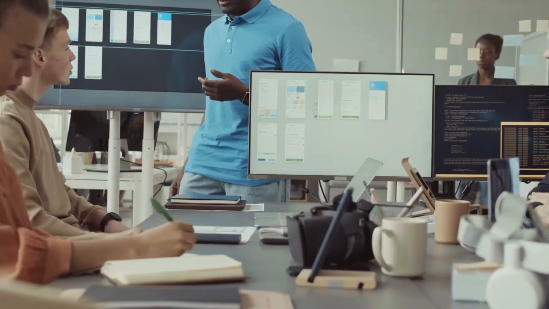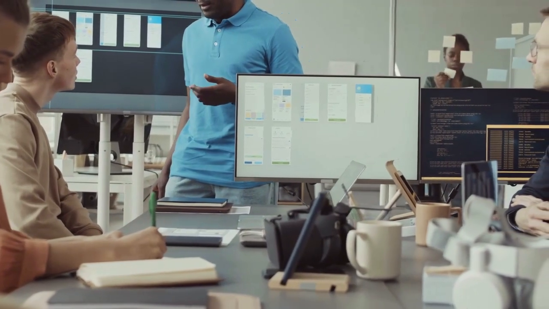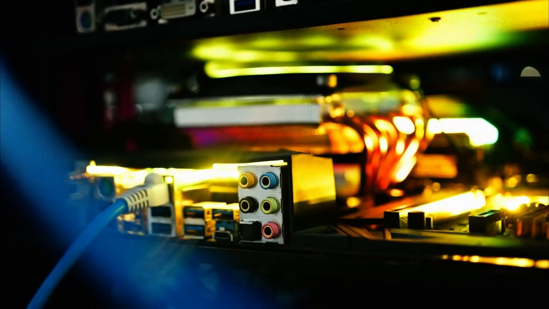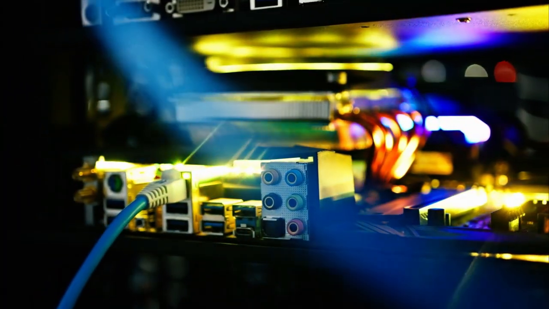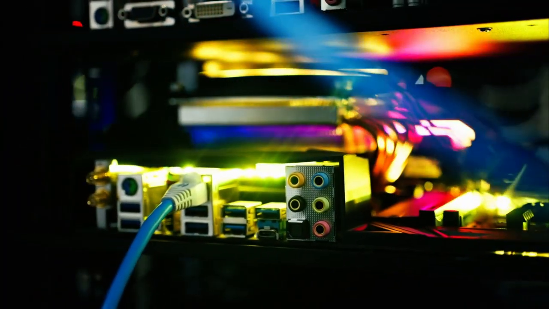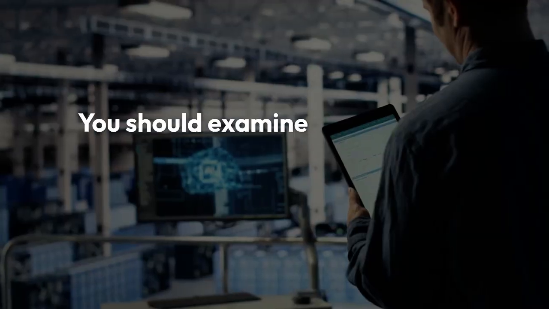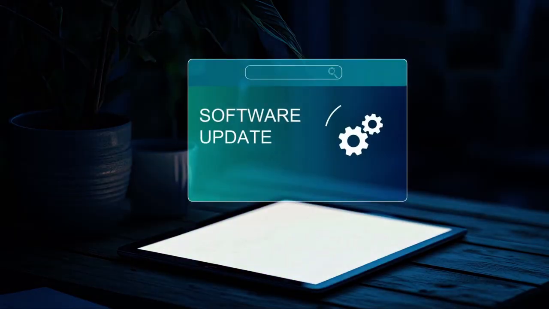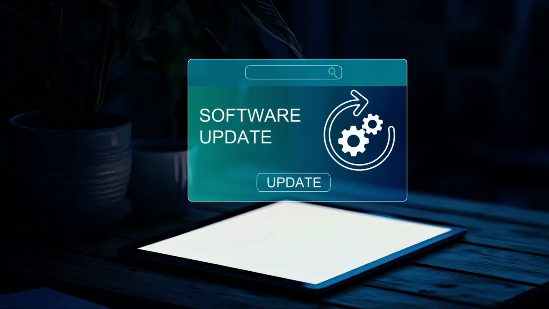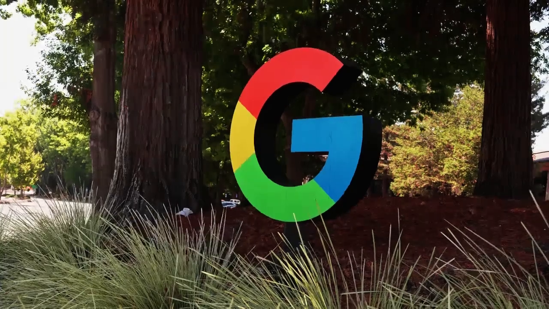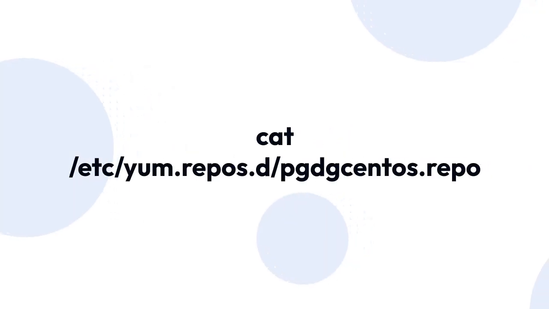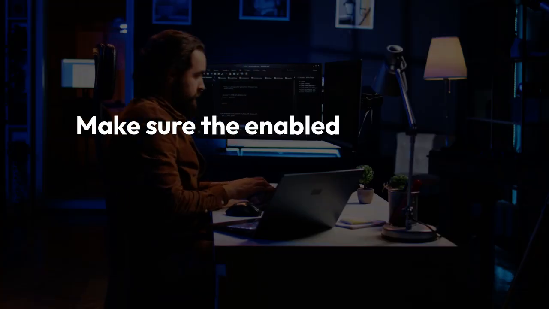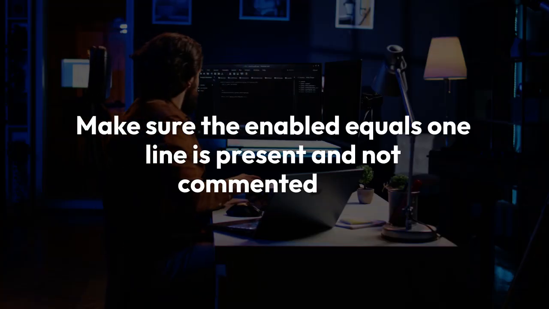A third common solution involves checking your repository file. The pgdg-common repository is typically defined in a .repo file located in /etc/yum.repos.d/. You should examine the file, often named something like pgdg-centos.repo, to ensure the baseurl or mirrorlist entries are correct and not pointing to outdated or incorrect locations. You can view its content using cat /etc/yum.repos.d/pgdg-centos.repo. Make sure the enabled=1 line is present and not commented out.